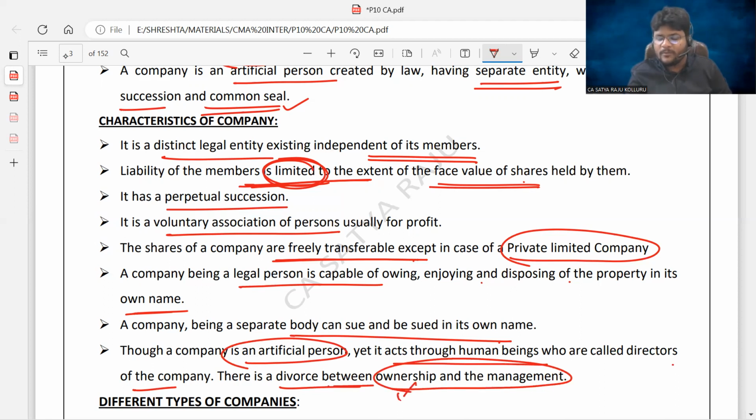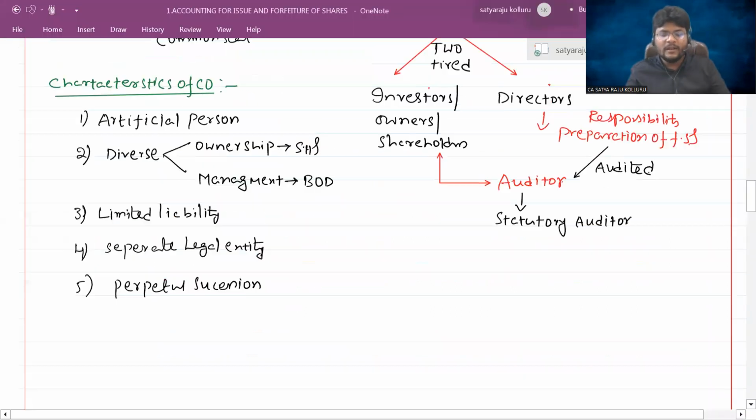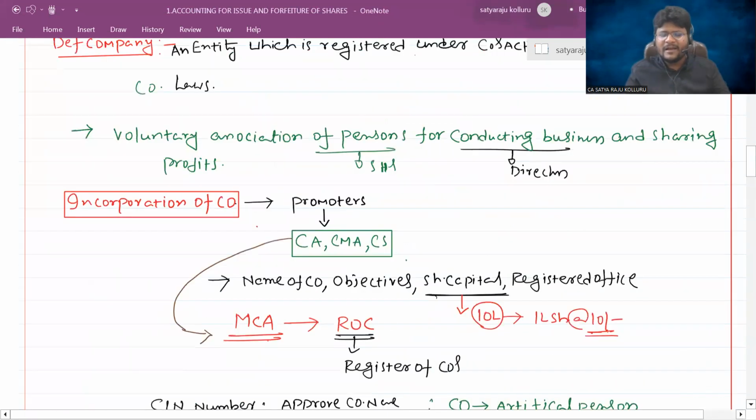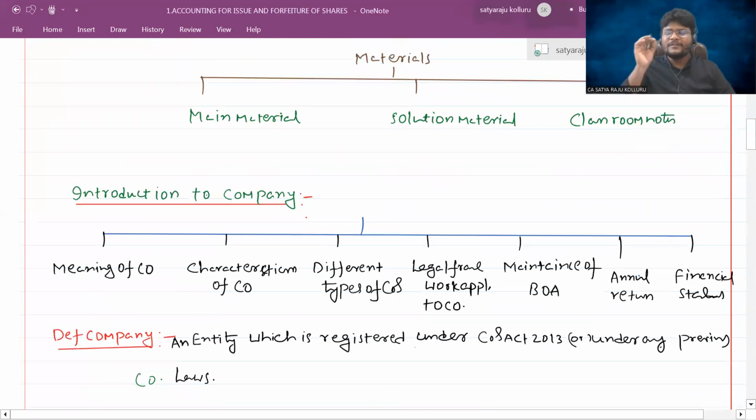Who are the owners of the company? Shareholders. Who is the management of the company? Board of directors. There is a divorce between ownership as well as management. That characteristic I already explained in the OneNote. Guys, I hope you understand something related to the company form of organization.